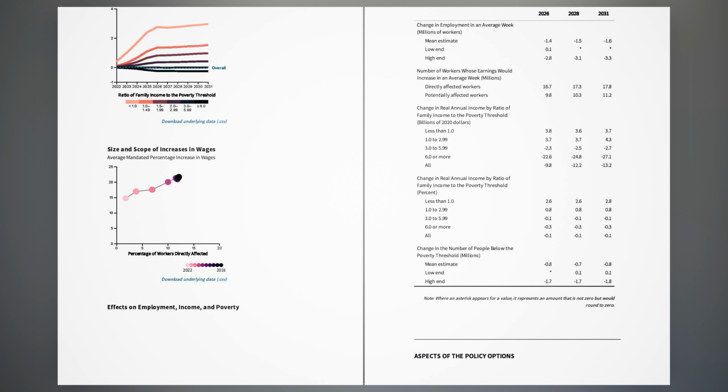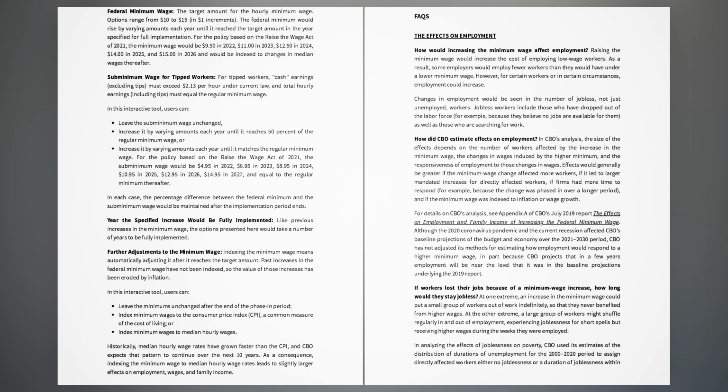Size and scope of increases in wages. Effects on employment, income, and poverty. Note: where an asterisk appears for a value, it represents an amount that is not zero but would round to zero. Aspects of the policy options. Federal minimum wage. The target amount for the hourly minimum wage. Options range from $10 to $15, in $1 increments.